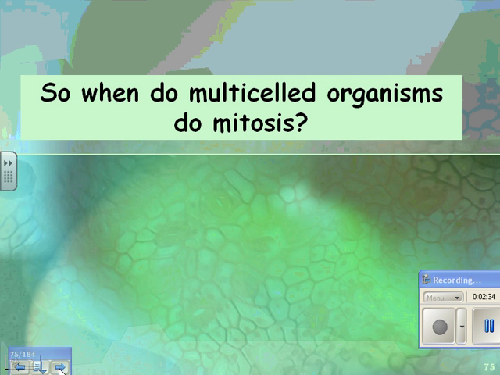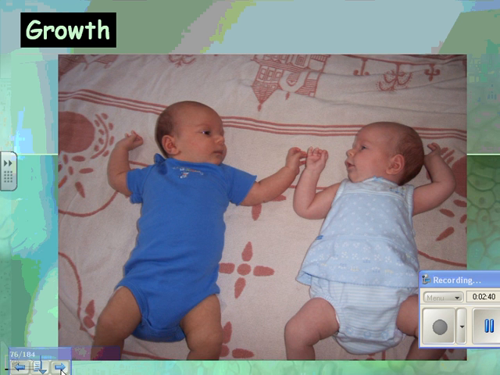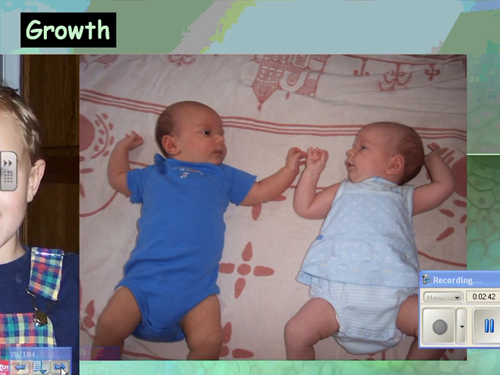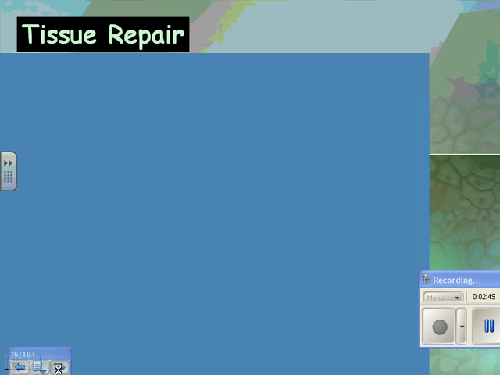Okay, so when do multicelled organisms do mitosis? There are a few reasons. One is growth. So you start out little. Oh, aren't those the cutest babies ever? And you get big. Aw, cute kids. So they grow and they grow. That's what kids do. Another is tissue repair.